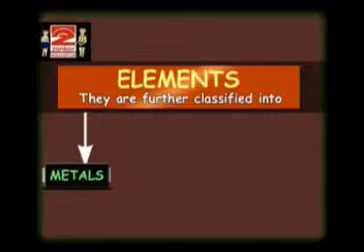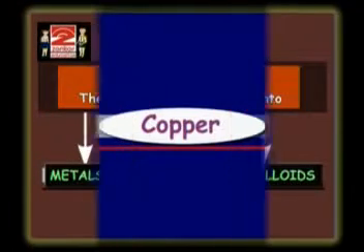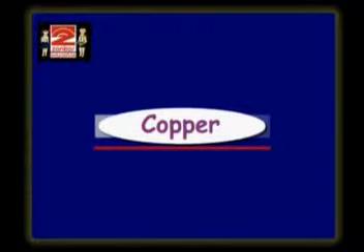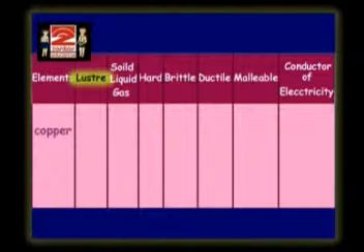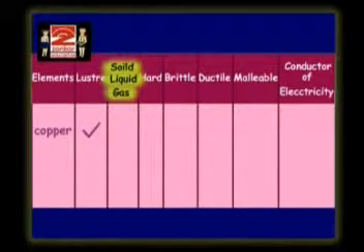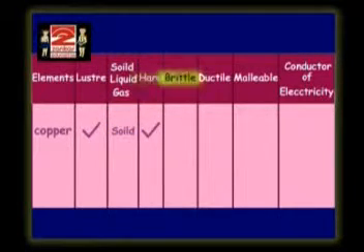Now the elements are further classified into metals, non-metals and metalloids. Now the given element is copper. Now complete the table. Whether it is having a luster? Yes. It is solid, liquid or gas? It is a solid. Is it hard? Yes. Is it brittle? No.